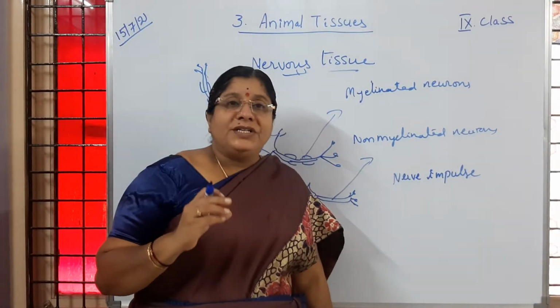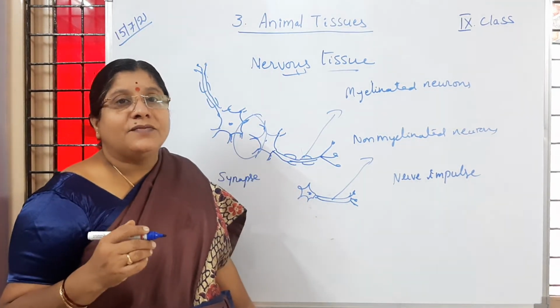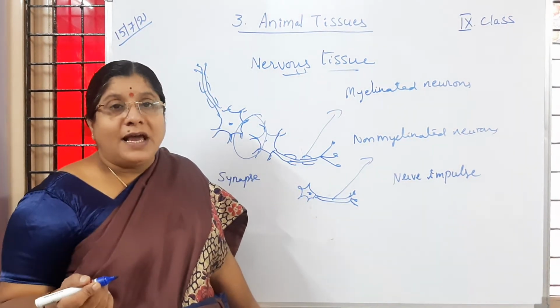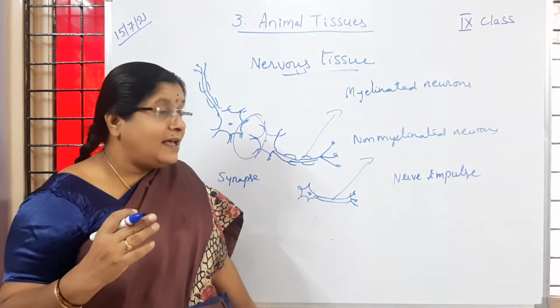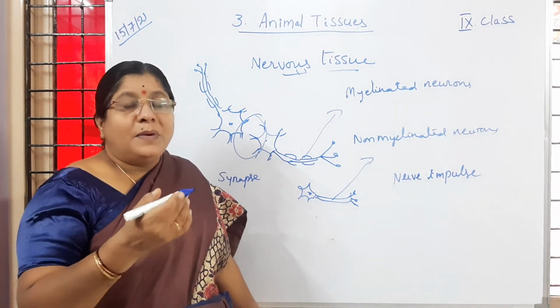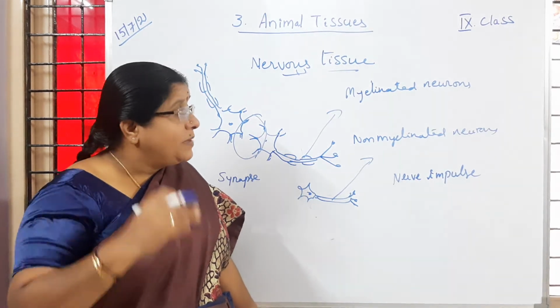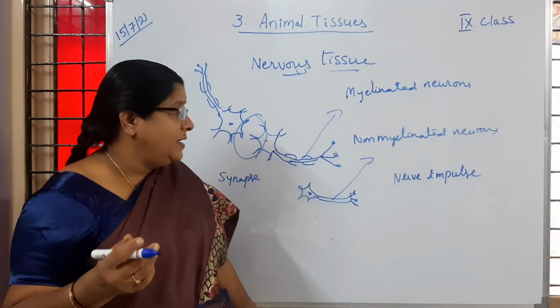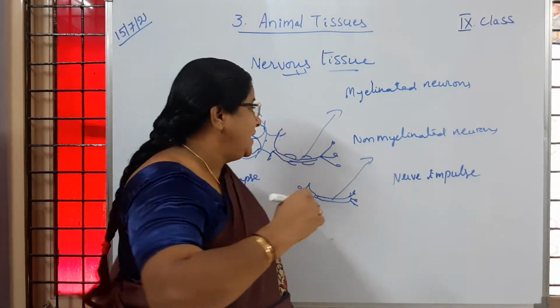The electric potential which is created in the nerve cells because of a stimulus. Is it clear to children? If more concentration of that is there, immediately it is going to reach the particular part of our body, the brain or a particular part of the body. That one we call a nerve impulse. Is it clear to you?